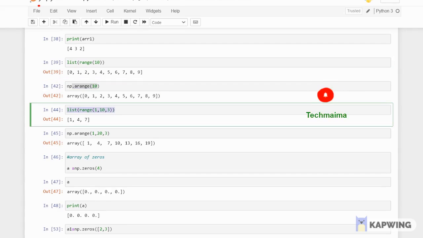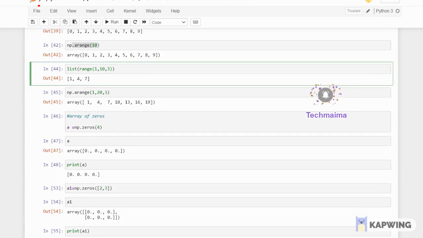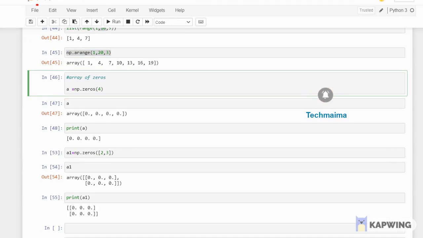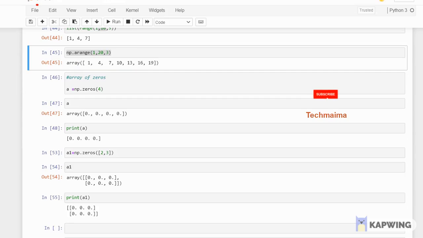Okay. You can use a step as well. So list of range of 1, 10, and when you give 3, it will take the first value, then skip, and so on. The last value is 10, which we cannot include here. That is the reason the output is 1, 4, 7. The same concept applies with NumPy: np dot arange 1, 20 and then 3. See, this is the output. You will get the same output in array format. You can use steps here.